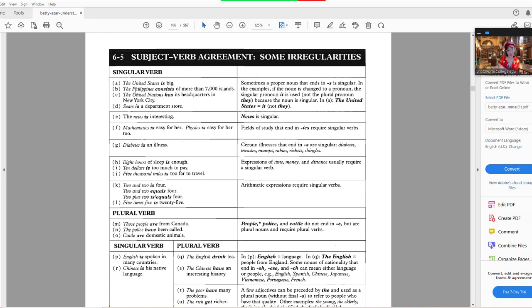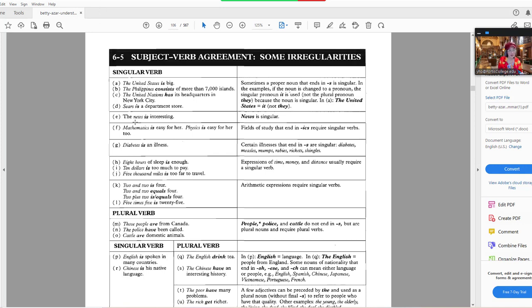Okay, so when you're talking about different officers or police officers, then it becomes a plural subject. But if we're just talking about the police as one entity, then it's singular. Then that's known as a collective noun, in case you're wondering. And then when it's a collective noun like that, then even though it looks plural, it takes a singular verb. That's some of the irregularities in subject-verb agreement.